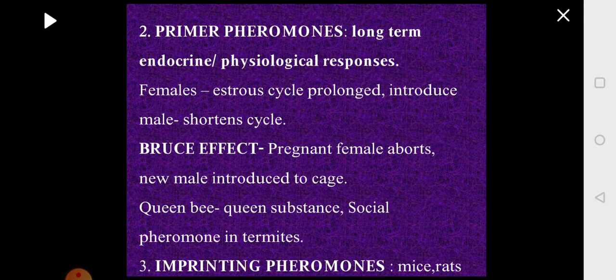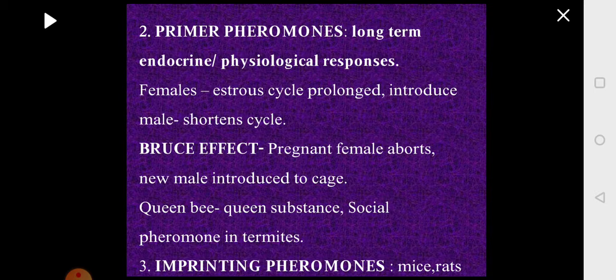So the female knew this behavior of the male and hence she induced abortion. Anyway, these pups will be killed by the new male, so she induced abortion and she became ready to mate with the new male so that the progeny will survive. This is another example for primer pheromone.